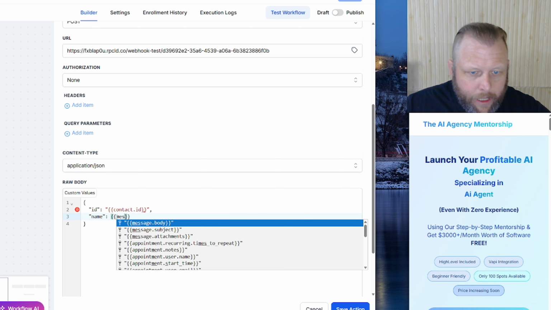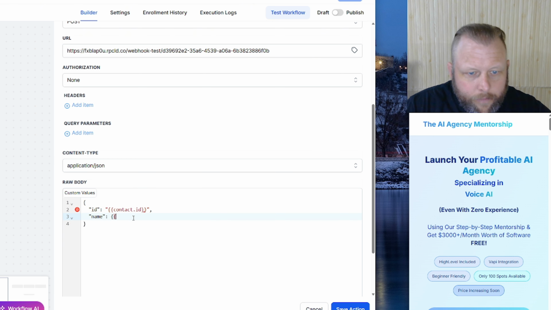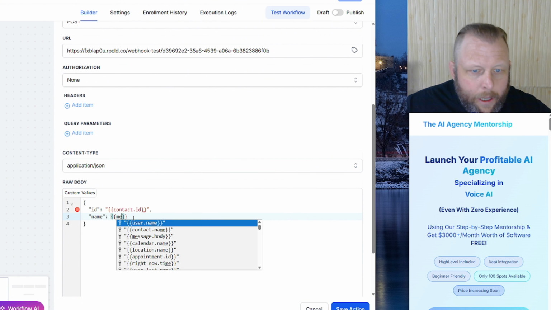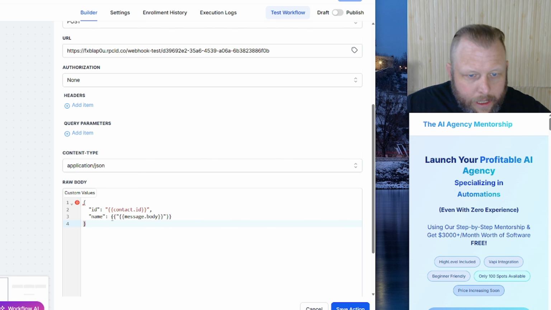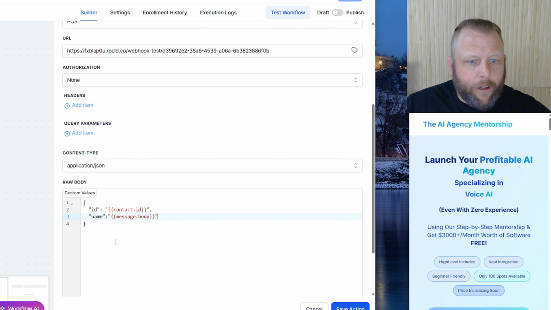message body. Okay, so I just stop typing. And I come in like this, double brackets like this, and I'm just going to start typing message, and we just select message body and like this. Now, it's kind of messed it up a little bit here. We just want to take those out. It always wants to be in quotation marks and in here and like this.